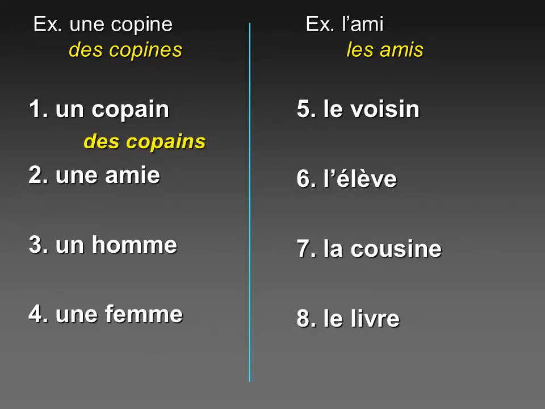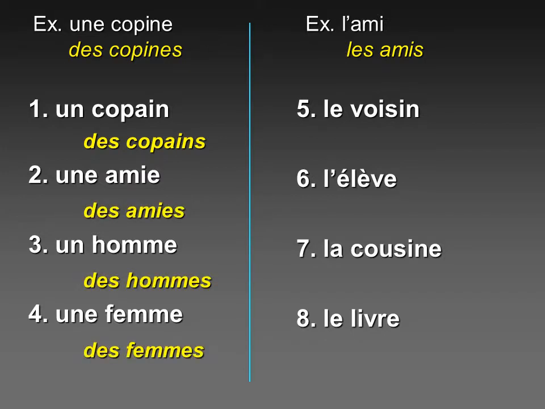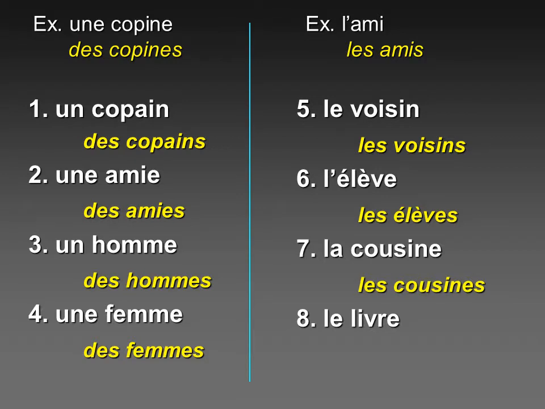Here are your answers. So un copain becomes des copains, des amis, des hommes, des femmes. Okay, so when we have un or une, it becomes des. For le and la and l', it becomes les voisins, les élèves, les cousines, les livres.